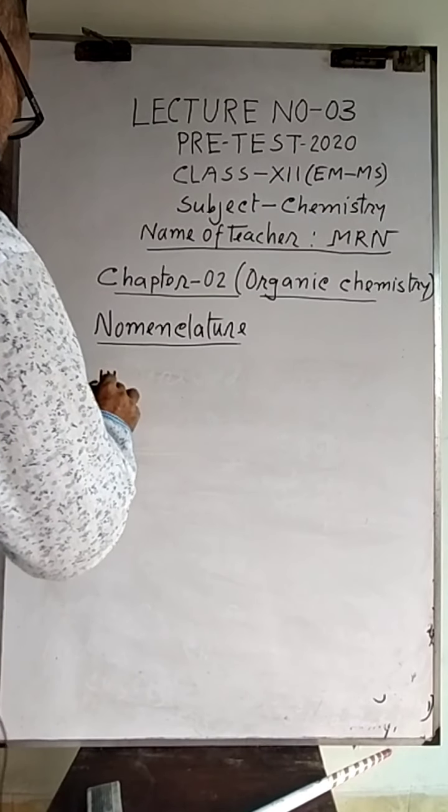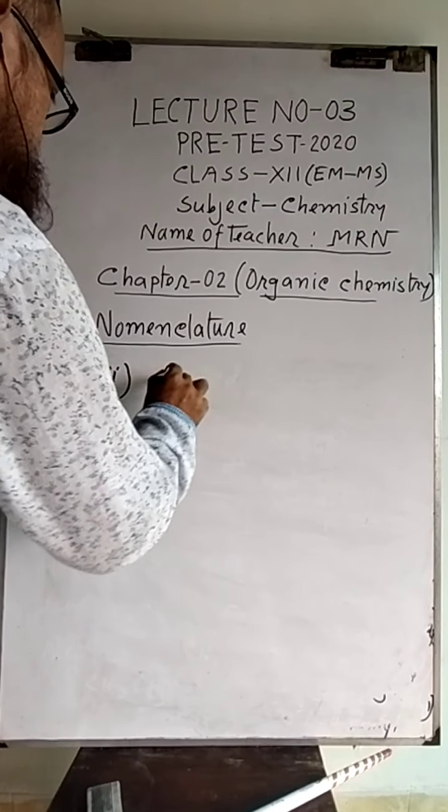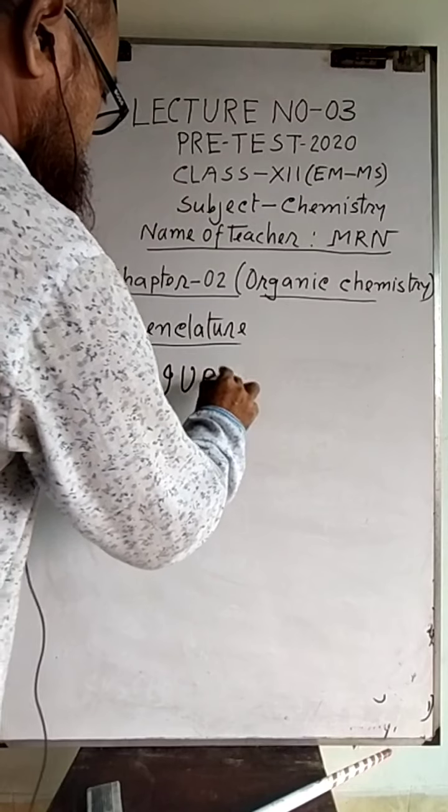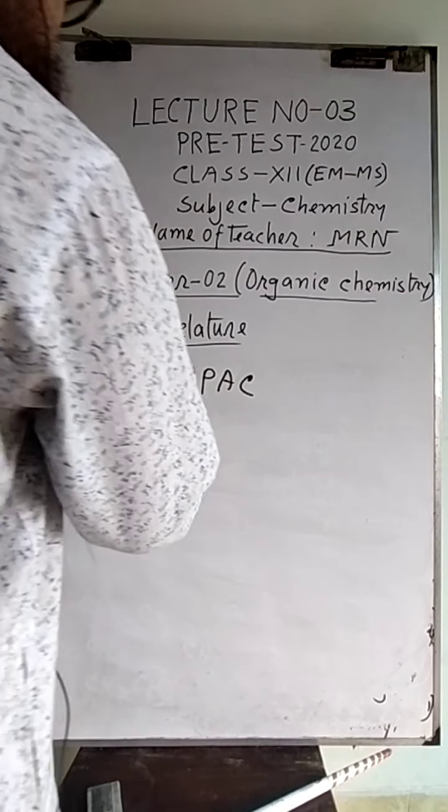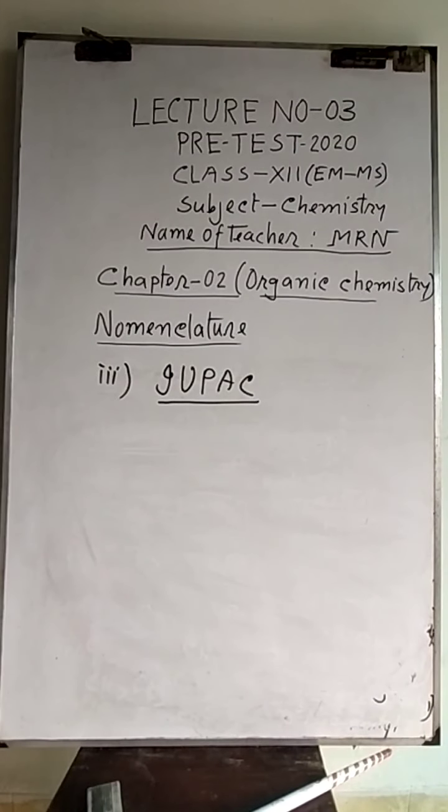Number 3, IUPAC, International Union of Pure and Applied Chemistry. This one is called IUPAC in short, the IUPAC system. In the IUPAC system, the name of all of the organic compounds can be given completely. So this system is successful to give the name of all of the organic compounds.